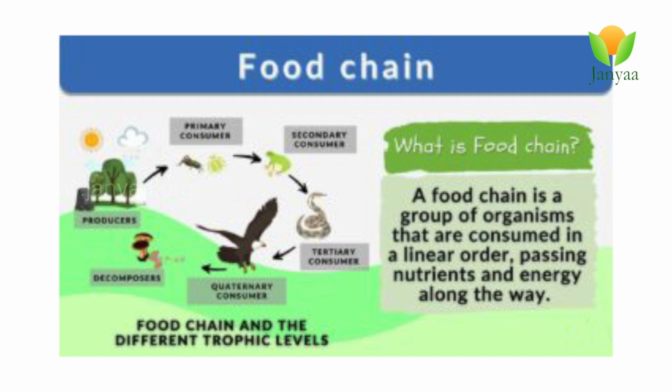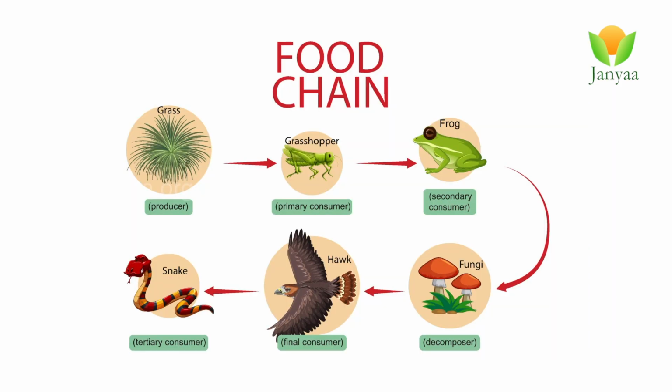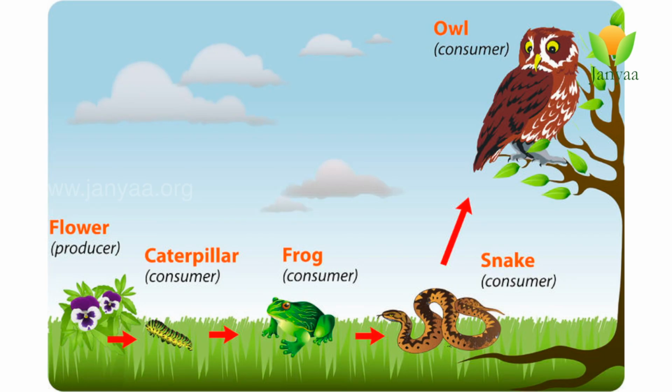In that food chain, there are different levels. First level is producer, second level is primary consumer, third level is secondary consumer, fourth one top consumers. Here, energy flows from one level to another level by the food relation. If you observe the food chain, the arrow marks indicate the food and feeder relation.